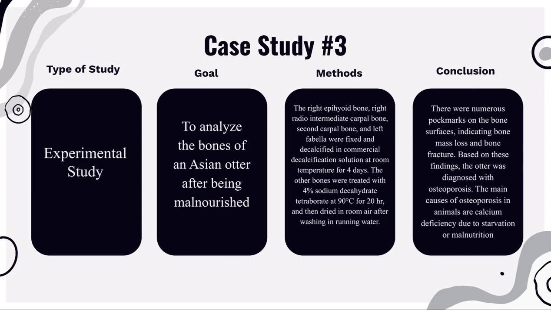The other bones were treated with 4% sodium tetraborate decahydrate at 90 degrees Celsius for 20 hours and then dried in room air after washing in running water.